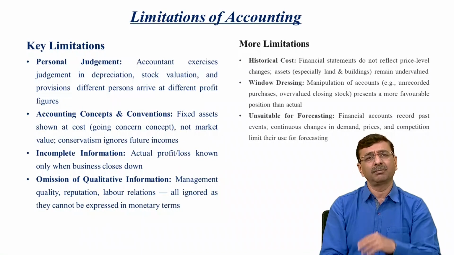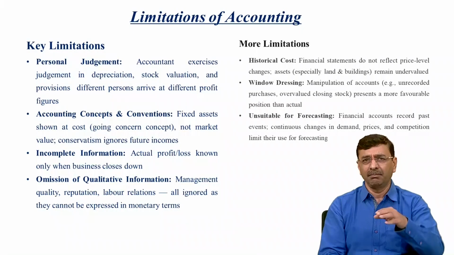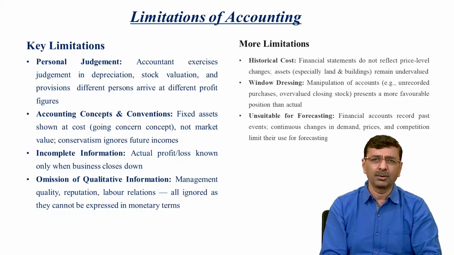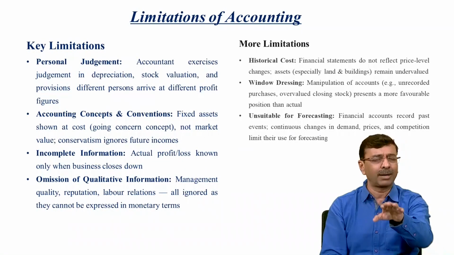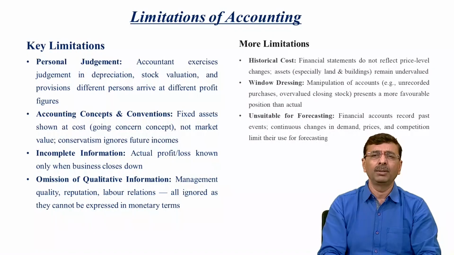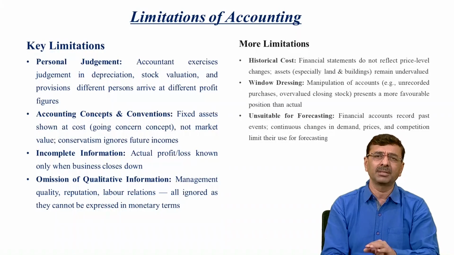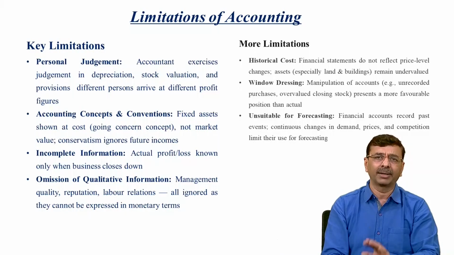Incomplete information: sometimes some transactions may be missed out when you are showing your profit and loss, perhaps because the business was closed down, or because some information was not recorded in the books of account. Because of such missing information, you will not be able to get the right information from the accounts, so incomplete accounting data may not give you the right direction.